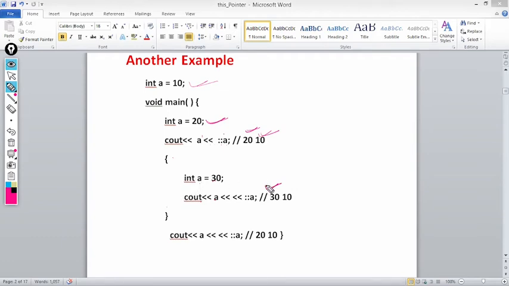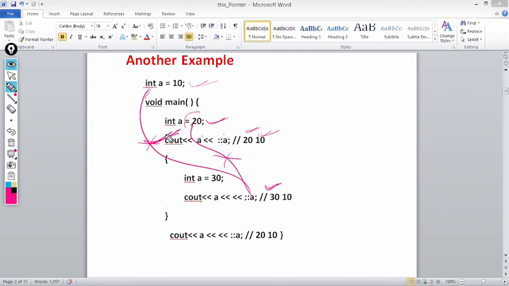तो यहाँ पे output 30 आ जाएगा. But when I write colon colon a, it will not access this 20, but it will access the global variable. Getting my point?